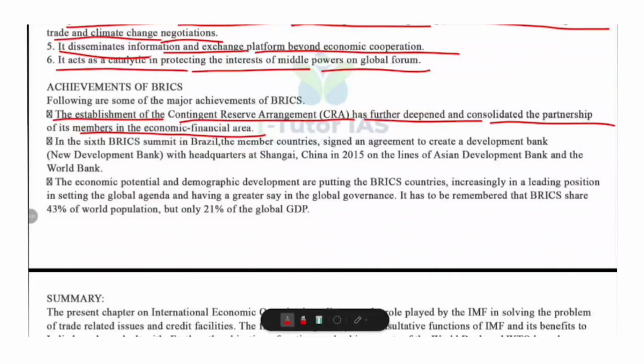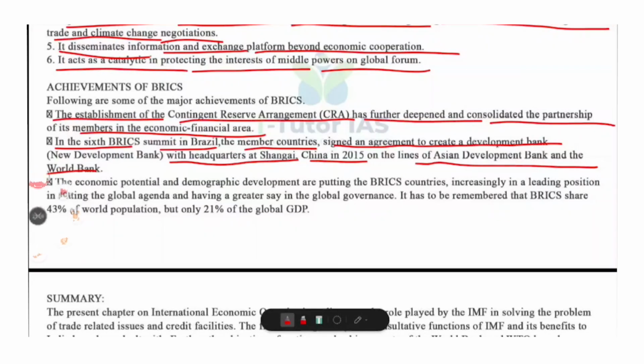And in the sixth BRICS summit in Brazil, the member countries signed an agreement to create a development bank, that is a New Development Bank with headquarters at Shanghai, China in 2015 on the lines of Asian Development Bank and the World Bank. That is CRA, that is Contingent Reserve Arrangement.